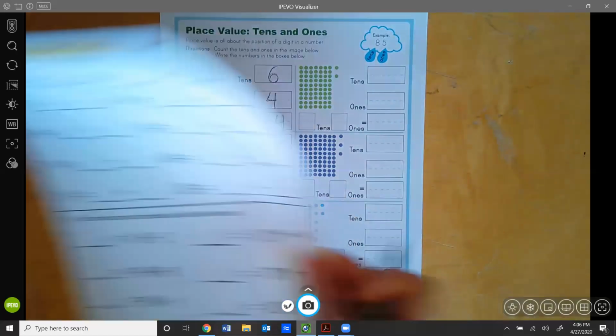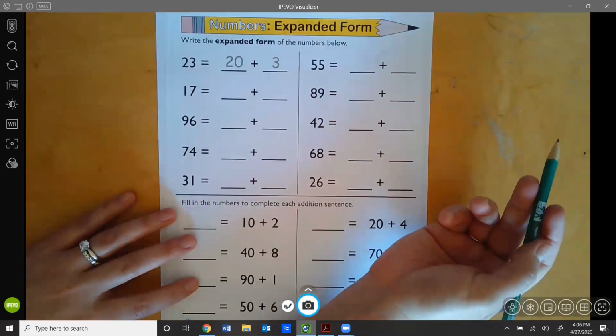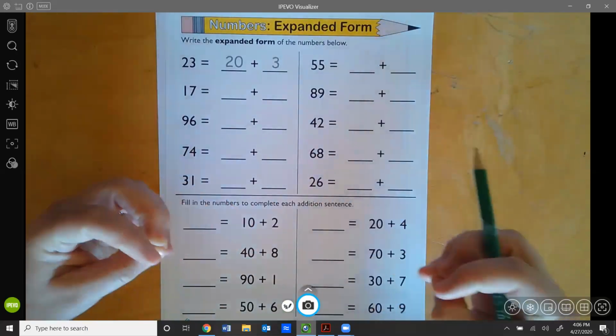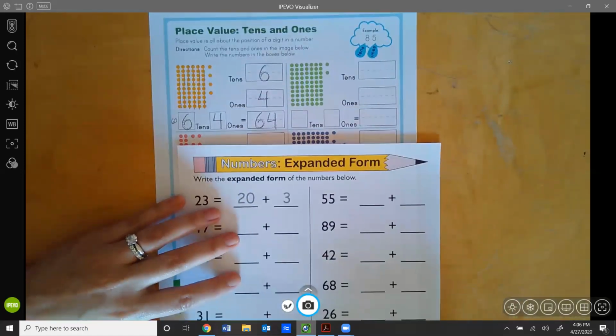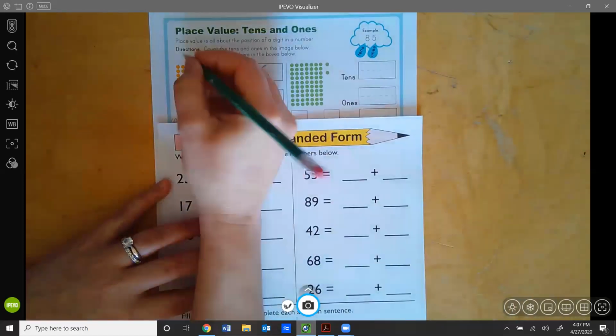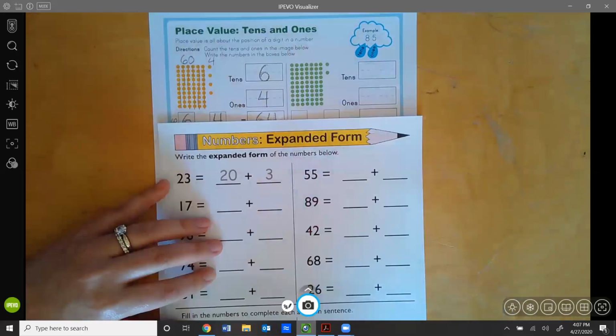All right, let's take a look at expanded form. So for expanded form, that's where you're taking a number and you're stretching it out. You're kind of taking what you see here, and instead of drawing a picture of it, you're writing it in number form. So as you can see here, I have 60, and here I have 4.